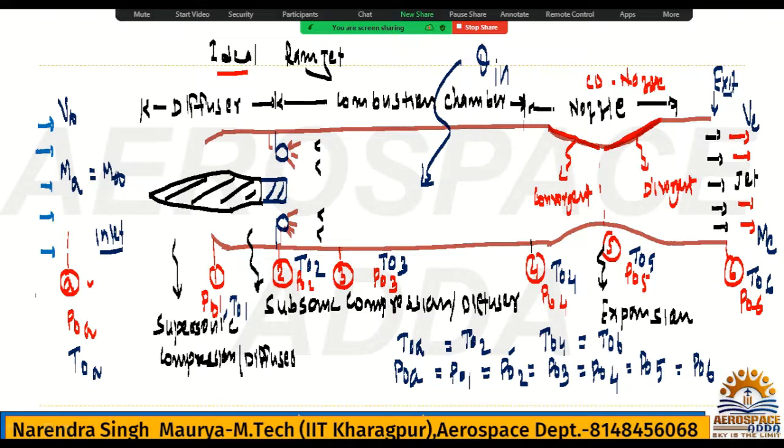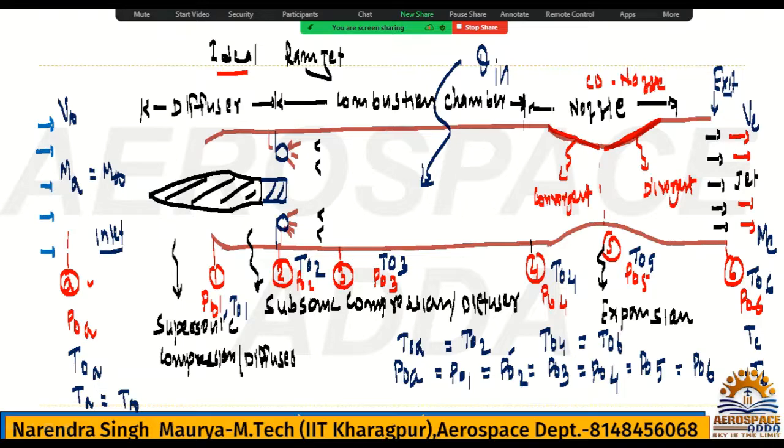Inlet Mach number, because it is station A, you can write MA, otherwise M infinity. Similarly, for the inlet you can write the temperature as usual: T naught A, and static temperature will be TA or T infinity. Similarly at the exit, the static temperature is TE or T6, it's your choice. So you need to take care.